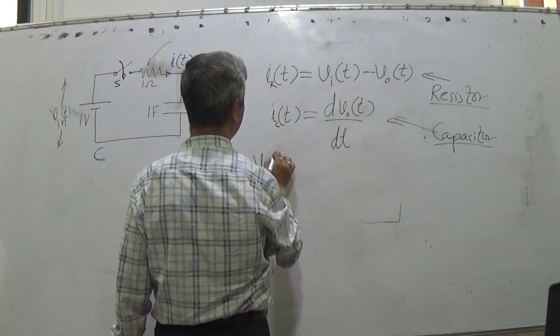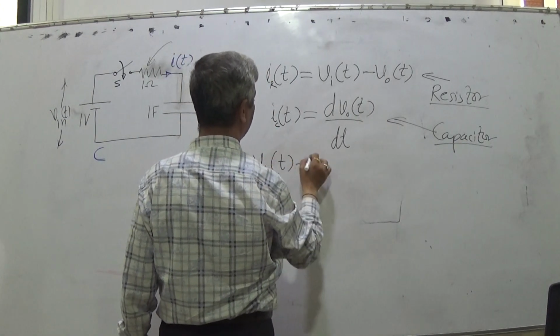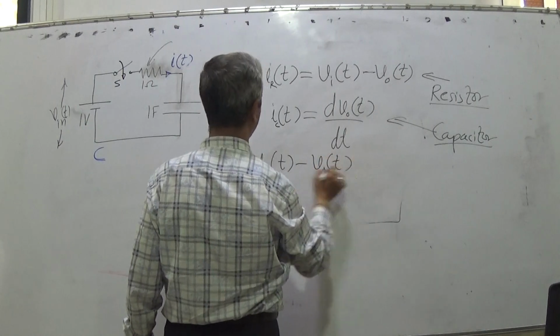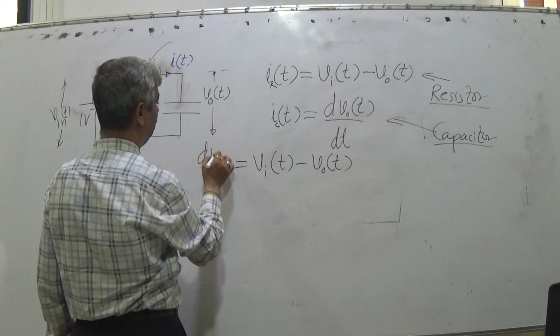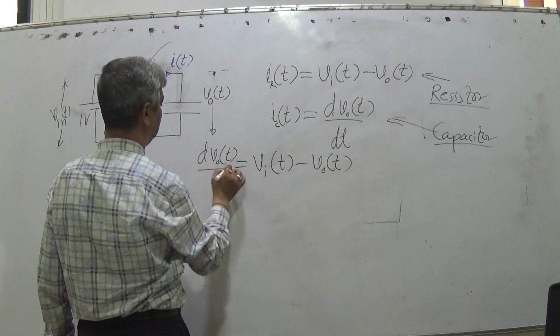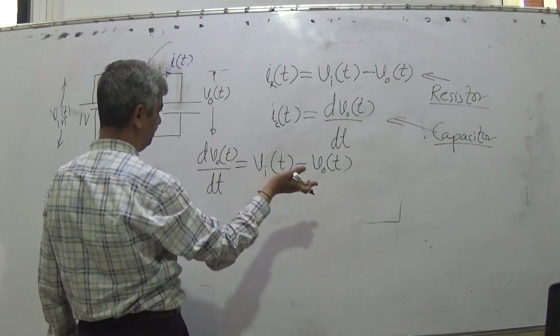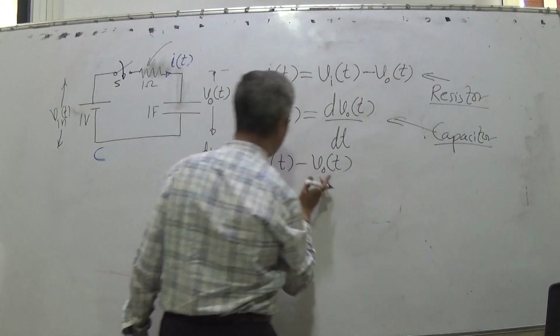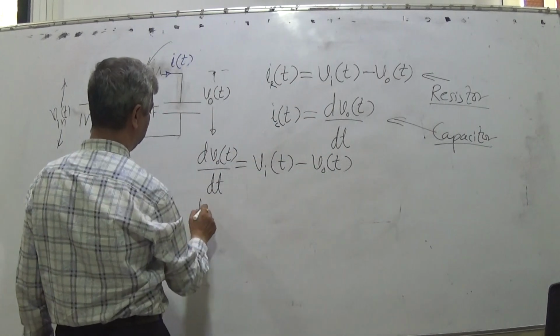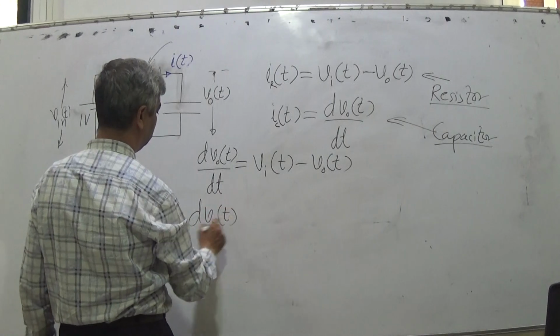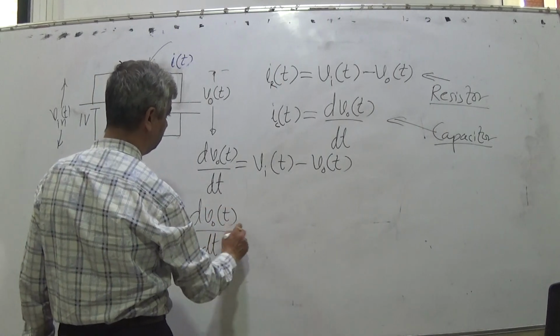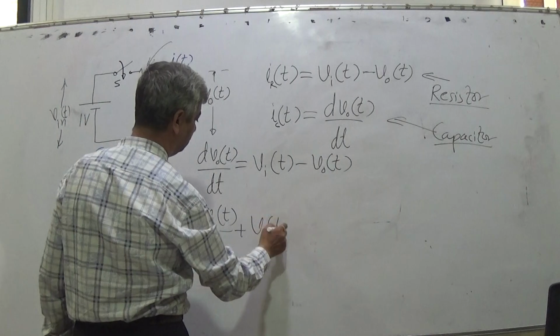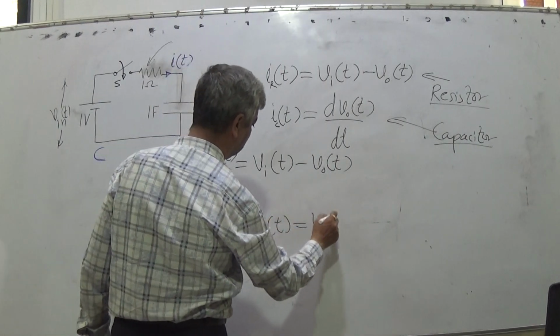So Vin(t) minus Vo(t) is equal to dVo(t) by dt. When we write the differential equation in a certain standard form, taking this to the other side: dVo(t) by dt plus Vo(t) is equal to Vin(t).